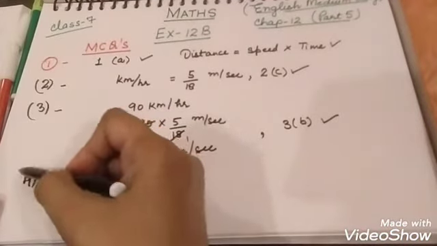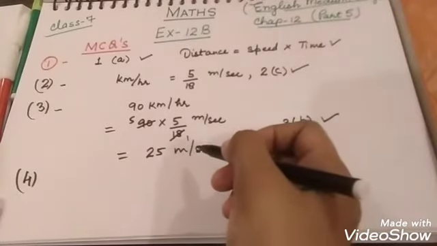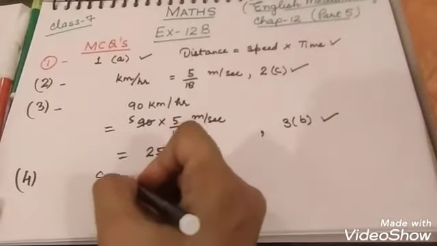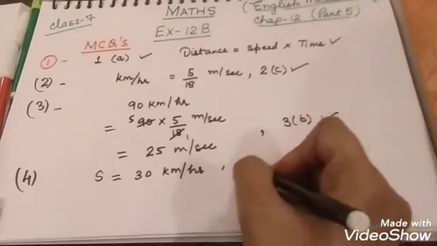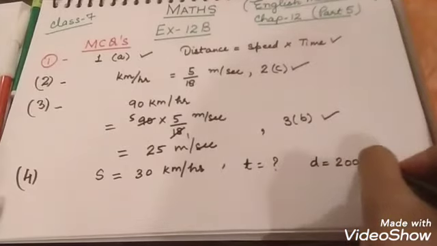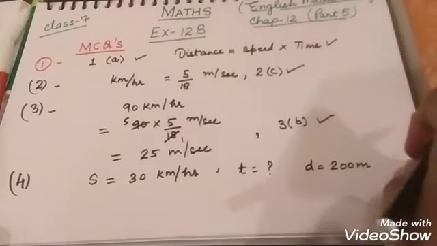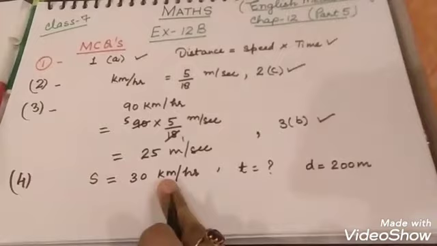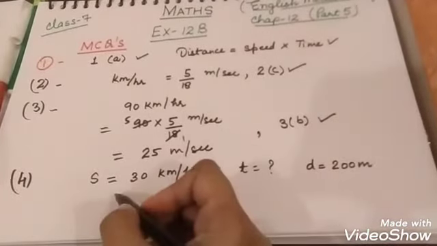Then question number 4. An athlete runs at 30 km per hour. In how much time will he run a race of 200 meter? So speed is given as 30 km per hour. Time they have asked, and distance they have given 200 meter. So first you will see the option of question number 4. The time is given in second. So you need to convert this kilometer per hour into meter per second. Okay, then the unit will be same, meter and meter, and then we will solve it.